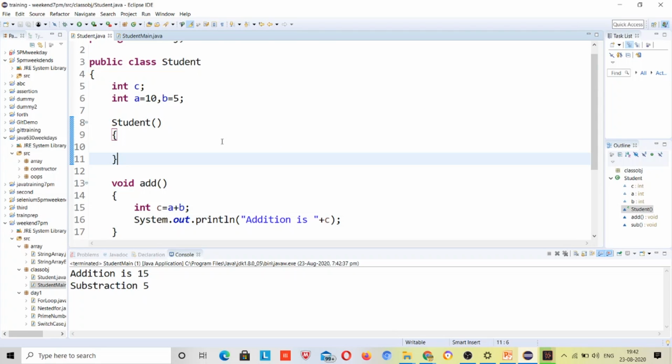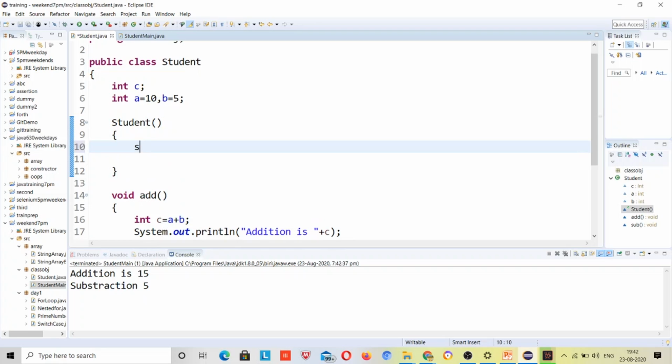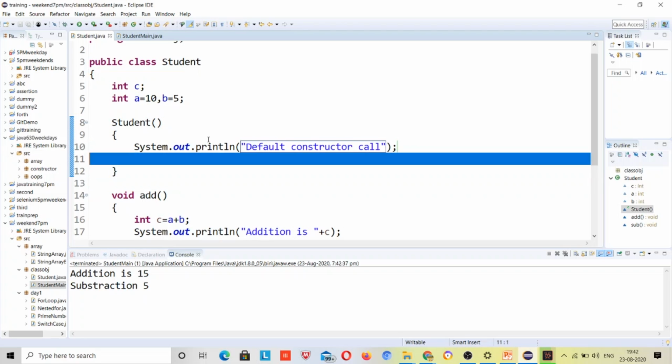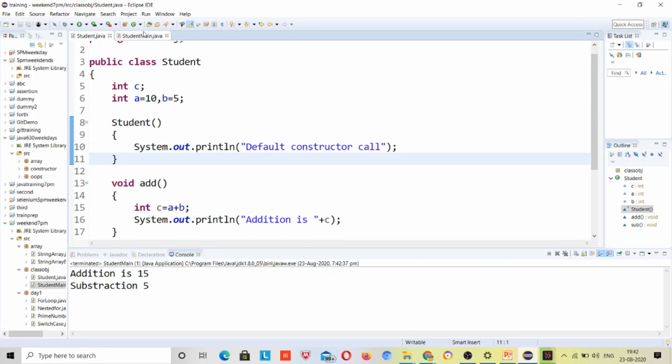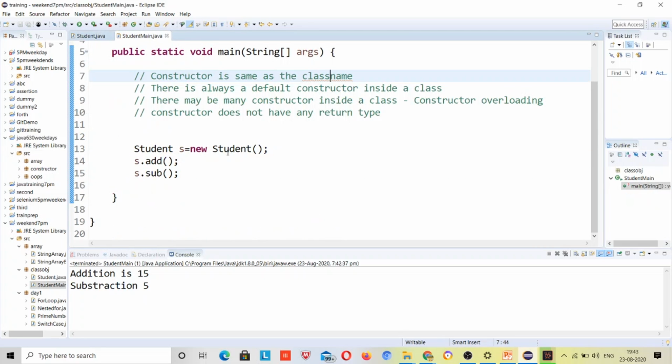Suppose I write something over here, I can say the default constructor call, right? So now you can see that the default constructor will be called first, because here you can see new Student.